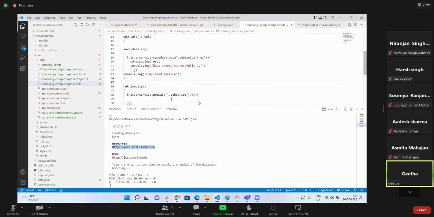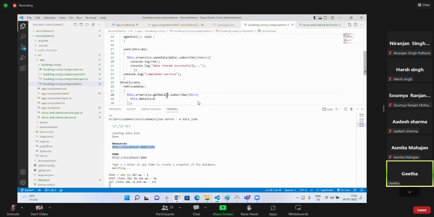I need to access them in my HTML page, so I'll store it in a global variable, details of any type, and store that d here.